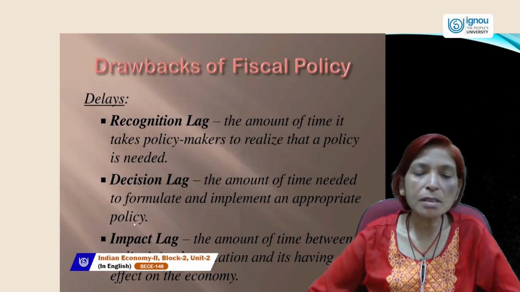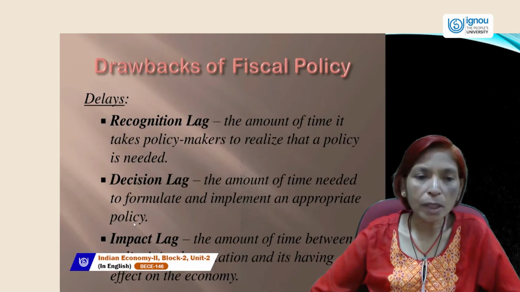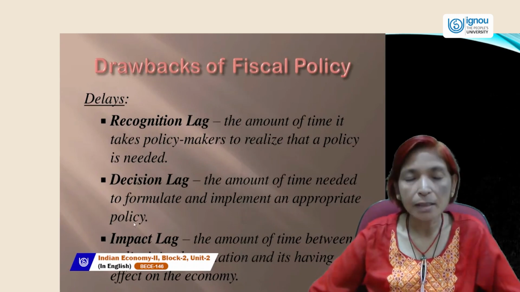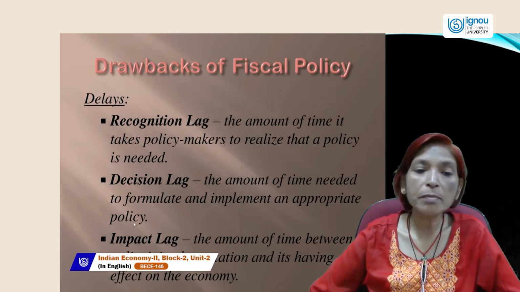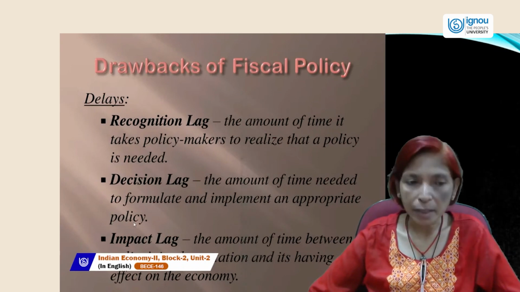Government always takes so much time in decision making, and in any recognition there is a lag, a time difference. While policy makers make policy, they take a very long time.